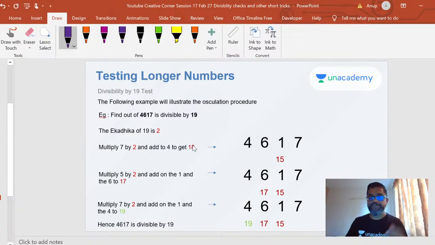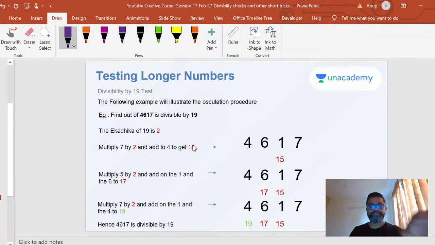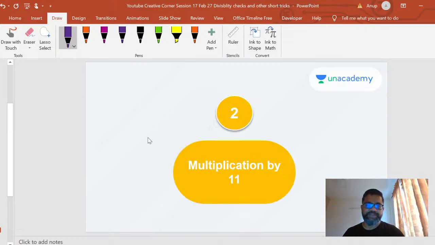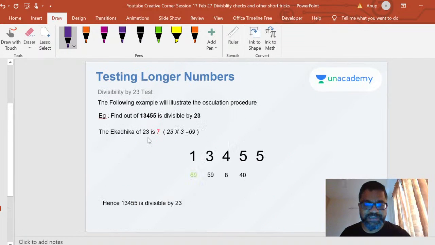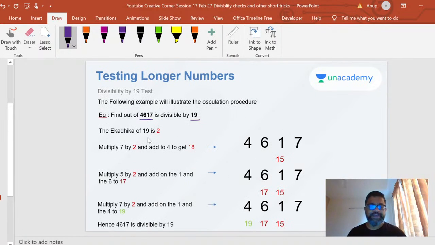So let's look at a few more examples. Divisibility of 4617 by 19. Watch this very carefully. Let's see how many slides we have. We have a couple more examples. I've put in as many examples as possible. Just 3 more examples and then we get into multiplication by 11.